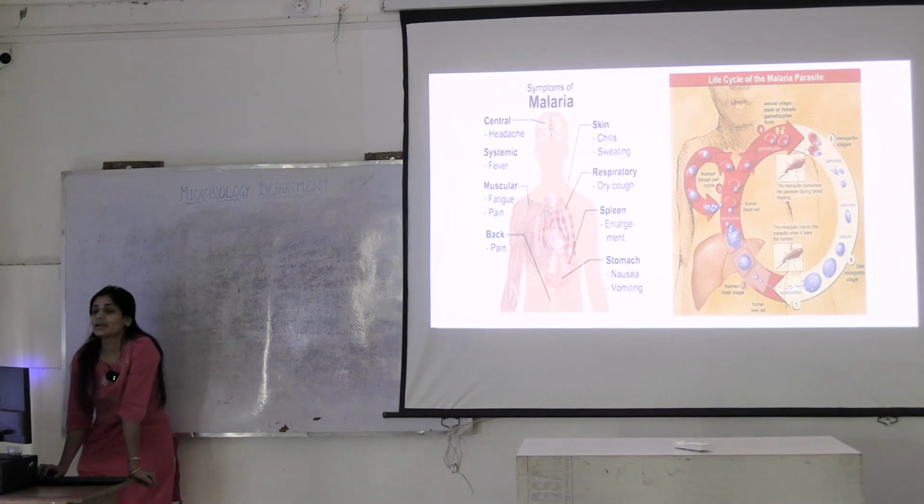These are taken up again by a mosquito by bite. Then in the mosquito, fertilization takes place. Gametes are fused, ookinete, oocyst, and then again sporozoites are released. They are again released through a bite to the person. This is the cycle.